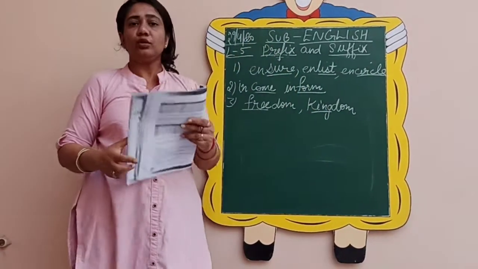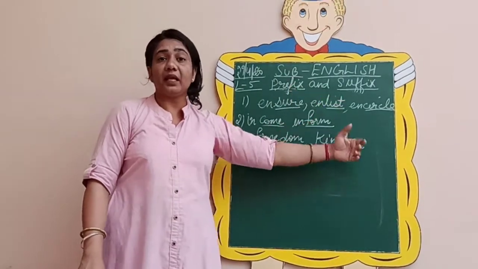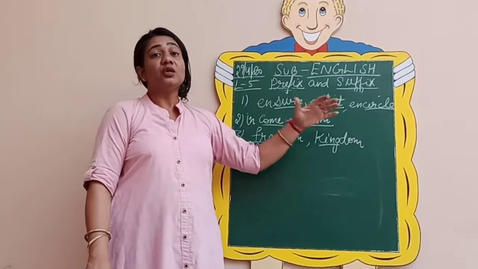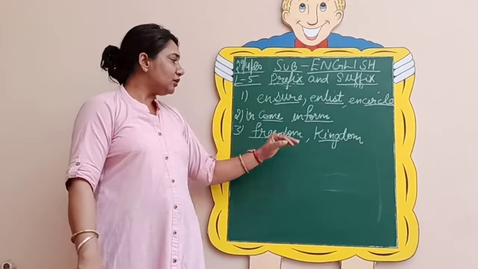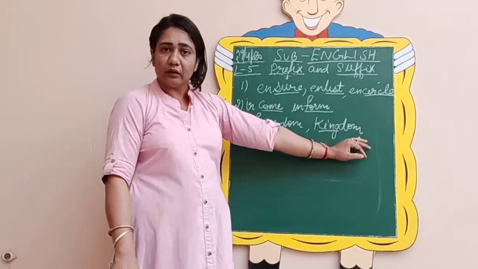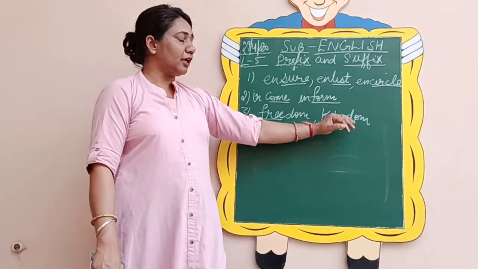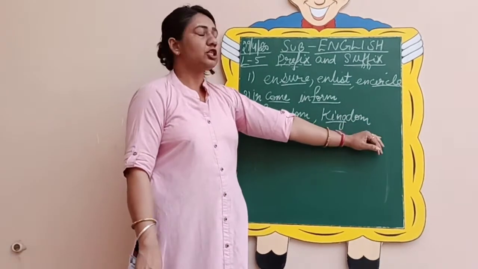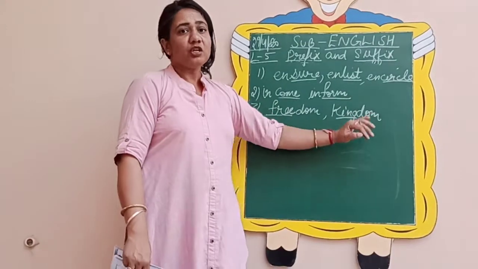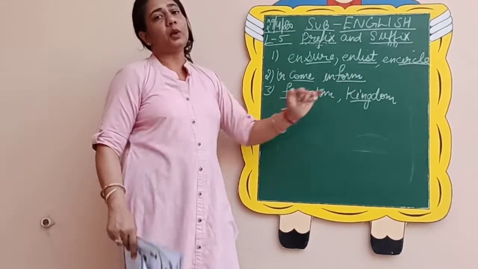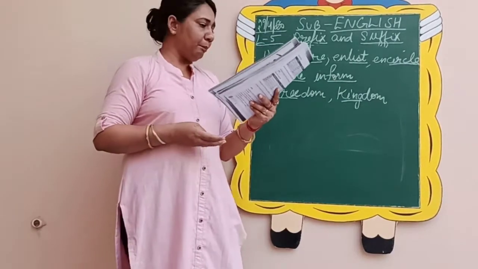Then one is kingdom. You might have heard this word also, kingdom. Kingdom is the place where the king rules. So his ruling place is known as kingdom. So this way I have added the suffix dom after the noun king to change it into kingdom. So this way the part of speech is also changed. So you will add one more here to make the list complete.